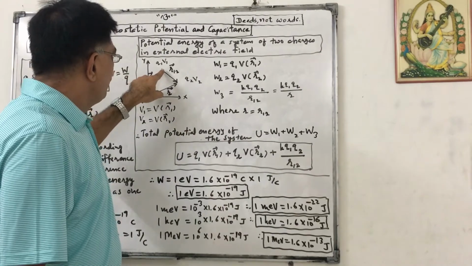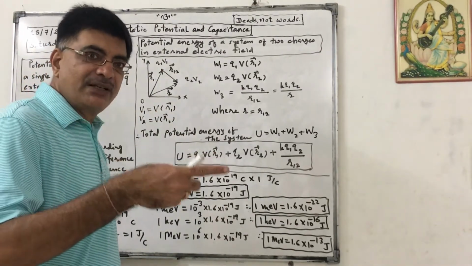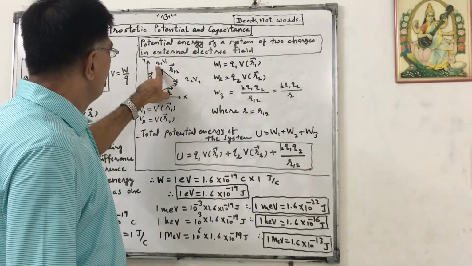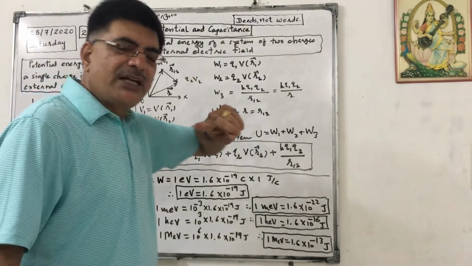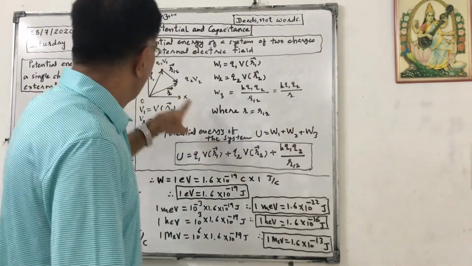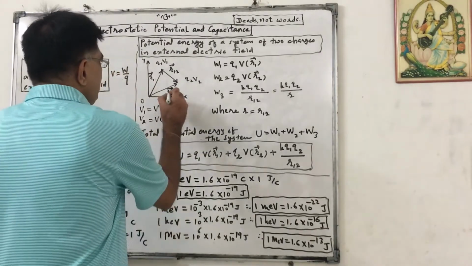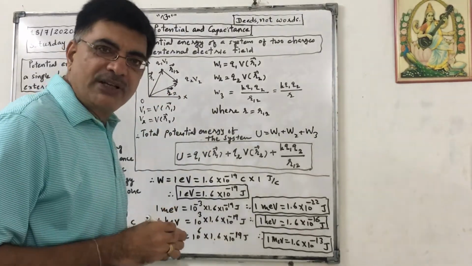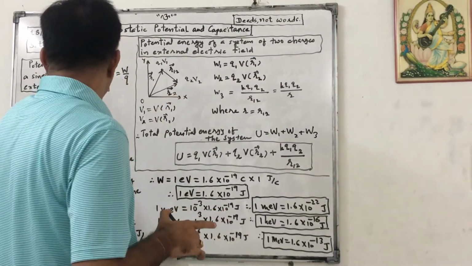So if the potential here due to that already existing electric field is V1, in that case the work done is Q1 V1. Now I want to bring another charge Q2 from infinity to another point which is located at position vector r2, and so the work done is Q2 V2 according to this.